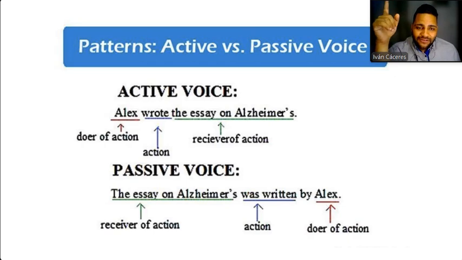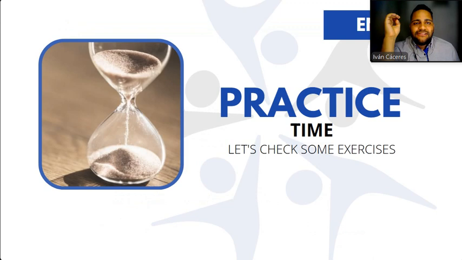But now for this video, we're going to do a small practice, okay? Only 5 sentences. So we have arrived at the practice time. This time, I want you to do the exercises, okay? We will check them together, but these exercises, I want you to send them through our virtual classroom, okay? You will have a space to send all of the exercises, okay? I will be checking them, so you can take pictures when you're done with them, and you can send them to the virtual classroom, okay?